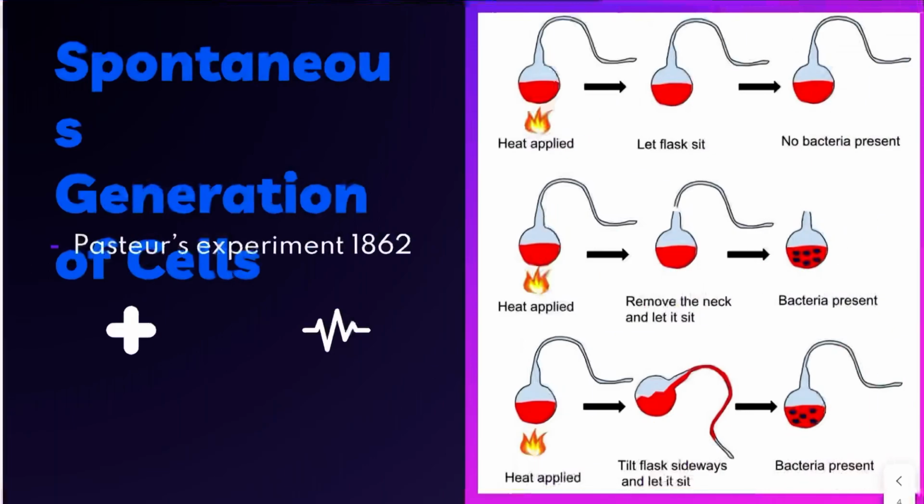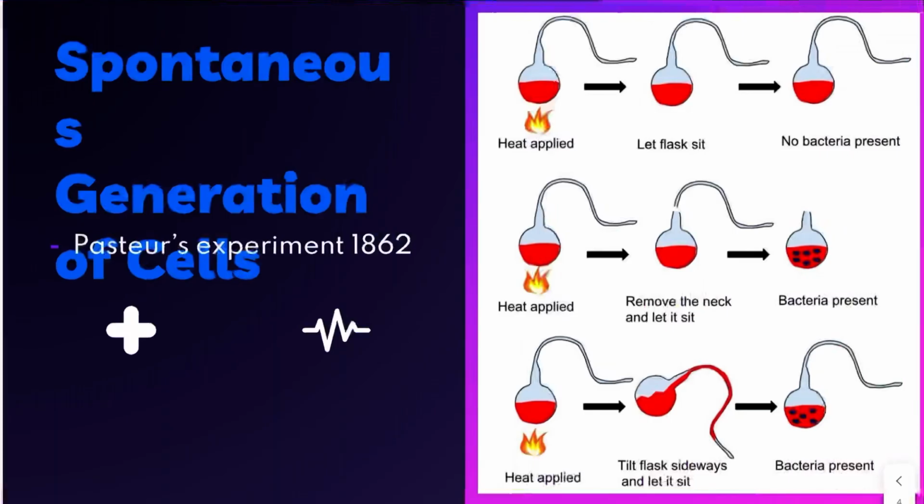Now, another experiment was made a couple centuries later, in 1862, by Pasteur. He wanted to look at bacterial cells. He had 3 experiments going on. He had a fancy flask with a neck, and for the first experiment, he applied heat to it to kill any bacteria, any organisms in it. He let the flask sit, and later on, he noticed there was no bacteria present. He did the same thing with applying the heat, but then he snapped off the neck and let it sit. And he noticed that there was bacteria present.